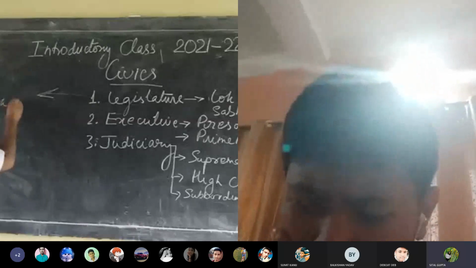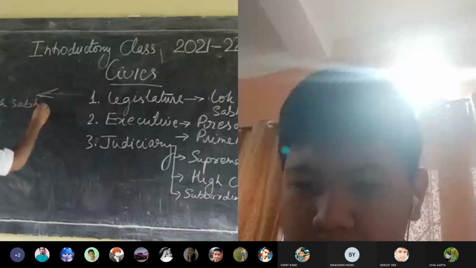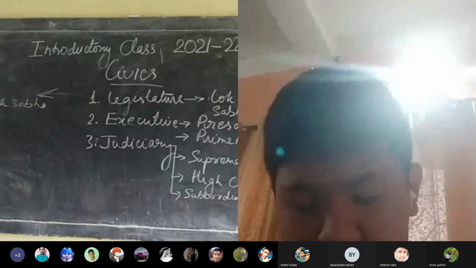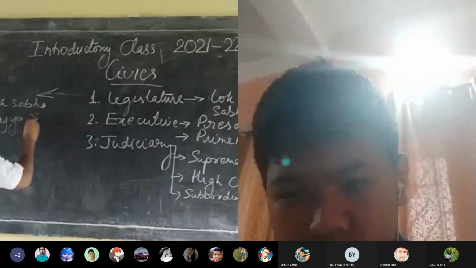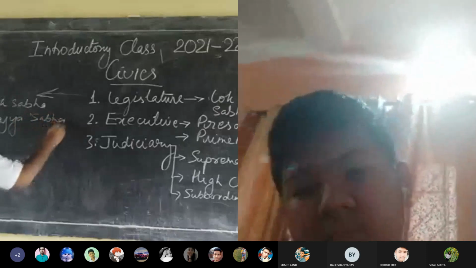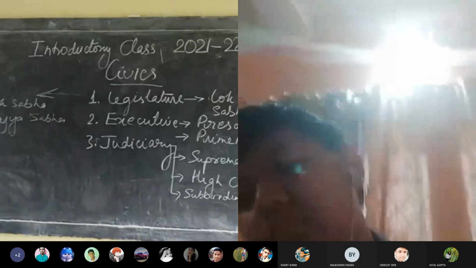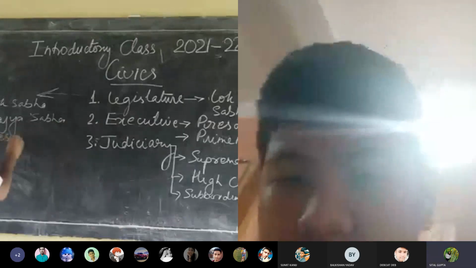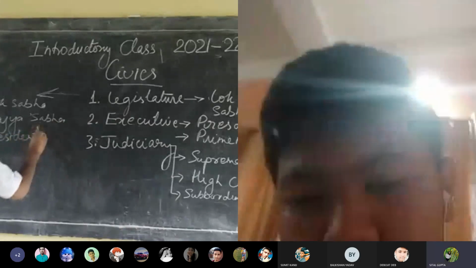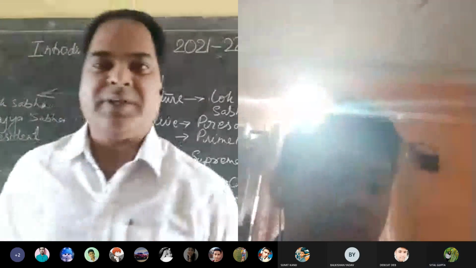Okay, Lok Sabha, number 2, Rajya Sabha, and third one, Sital? Sir, President. Okay. So these are the three constituents of the parliament.